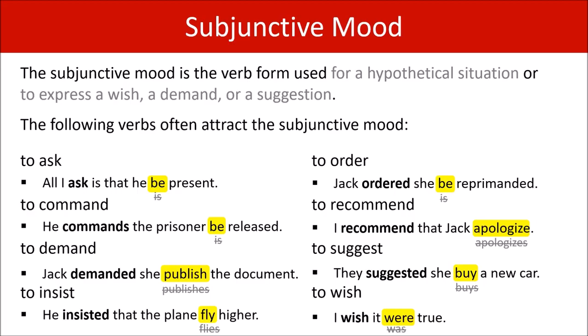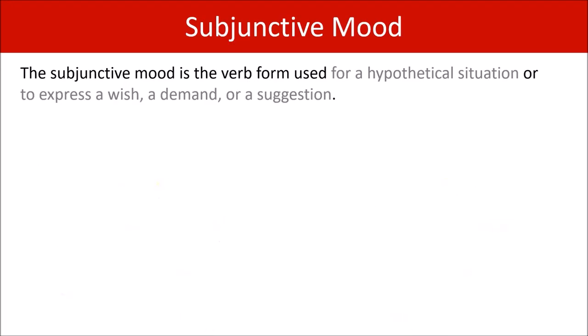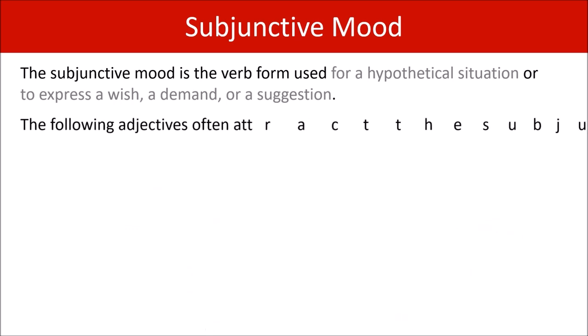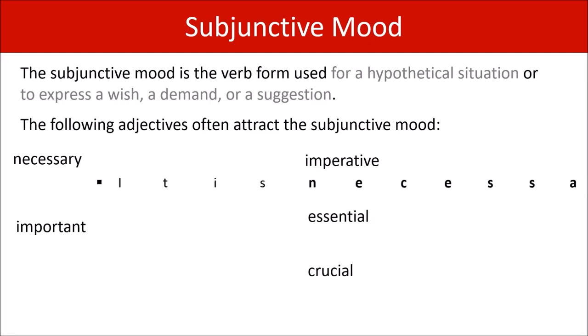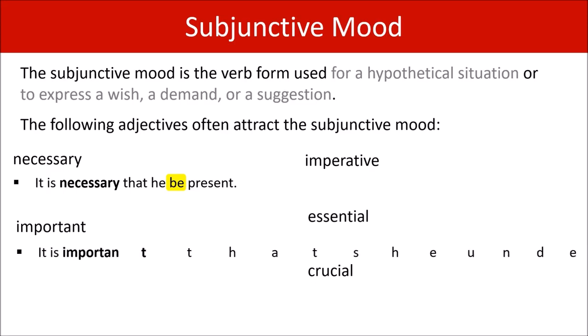Okay, that was verbs. Next, let's look at some adjectives that attract the subjunctive mood. Two common ones are necessary and important, and the others are just versions of necessary and important, like imperative, essential, and crucial. So here's an example. It is necessary that he be present. That he be present, not is present. It is important that she understand. Understand, not understands. So look at the construction. It is necessary. It is important. It is mostly with this construction that these adjectives attract the subjunctive mood.